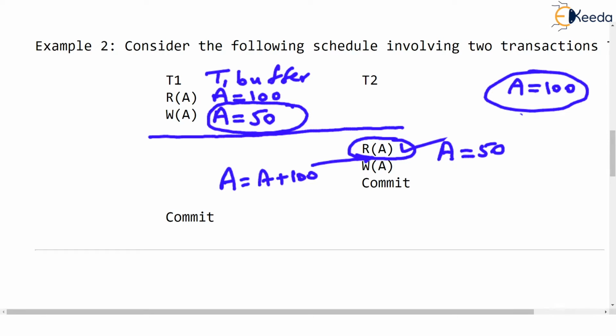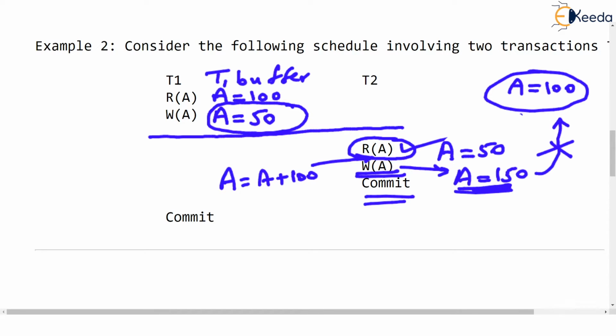Now this write A operation, just check, is going to write A equal to 150. But this write A is not going to write the changes in the data store. This value of A equal to 150 will be written in the data store only when the commit operation occurs in the transaction T2. So where is this A equal to 150 really stored? In T2's buffer.